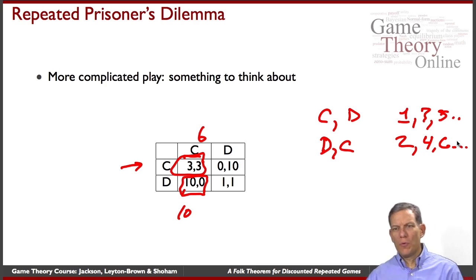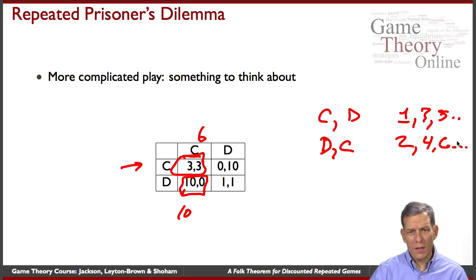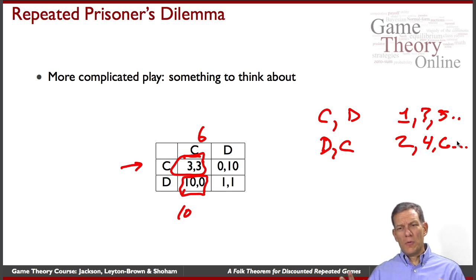So what we'll do is we'll alternate, and as long as we're continuing to abide by these rules, we'll continue to do it. If anybody deviates from this, then we'll just go to defect. Right? And you can check and see what kinds of discount factors you need. And are there different discount factors you need for the first player, the player getting the CD in the first period, versus the second player, and so forth. So you can go through that.